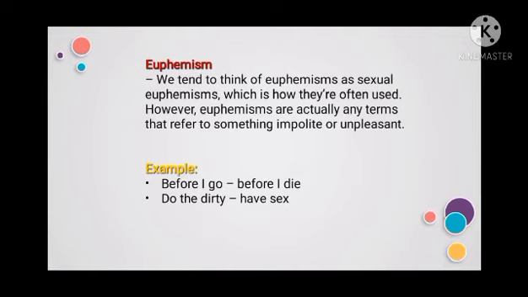Next is euphemism. We tend to think of euphemisms as sexual euphemisms, which is how they're often used. However, euphemisms are actually any terms that refer to something impolite or unpleasant. We create phrases or other words in order to avoid using the actual term because they are impolite, rude, or indecent. Those alternatives are considered euphemisms. For example, instead of saying before I die, you say before I go. Instead of saying have sex, you say do the dirty.